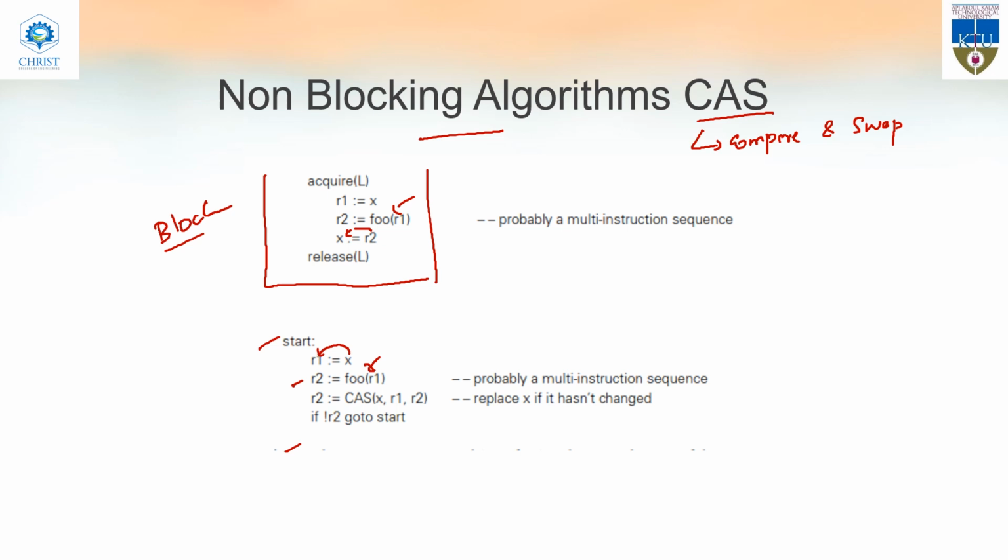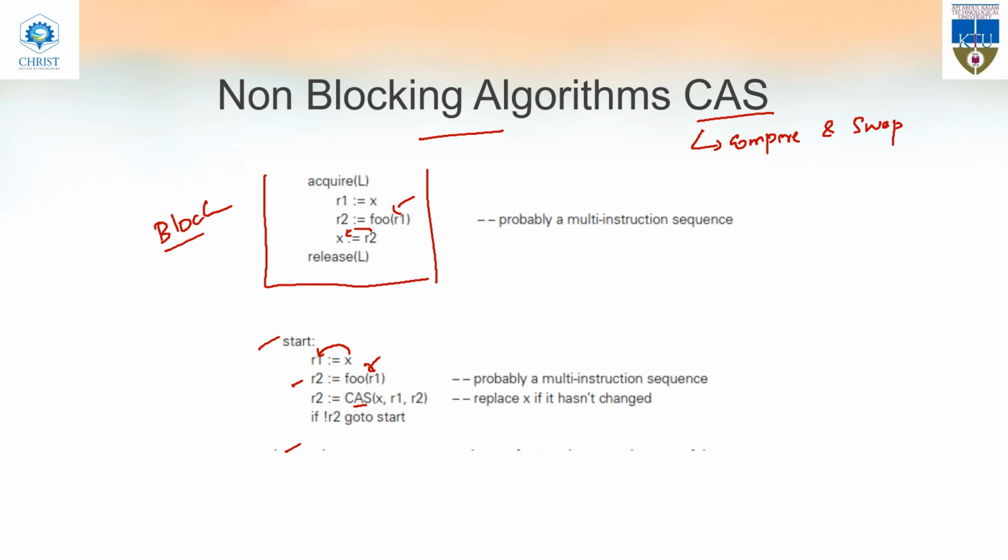After that, here you are writing R2 to X. Here, instead of writing R2 to X, you are just comparing and swapping. What are you doing? It is based on the condition that if the value of X is changed from the initial value. When the thread has started, the initial value is stored in R1.